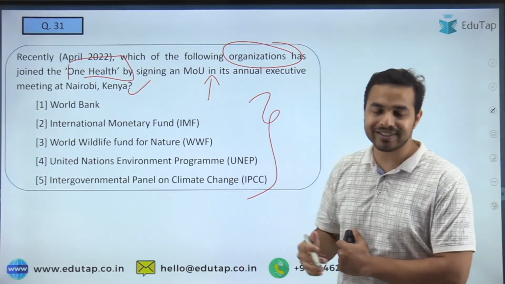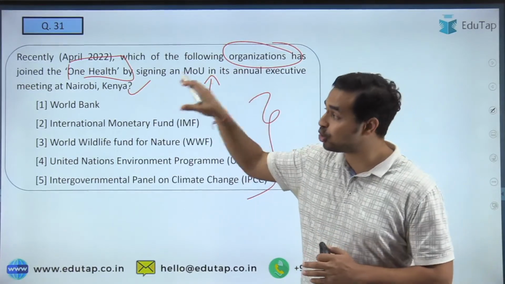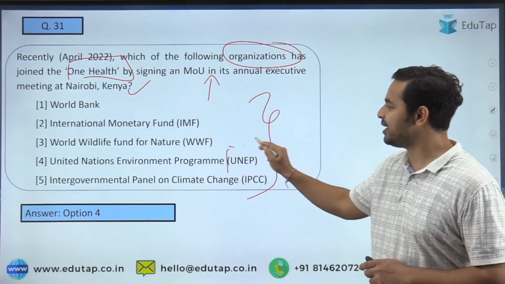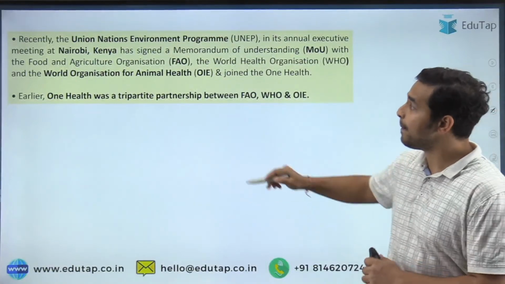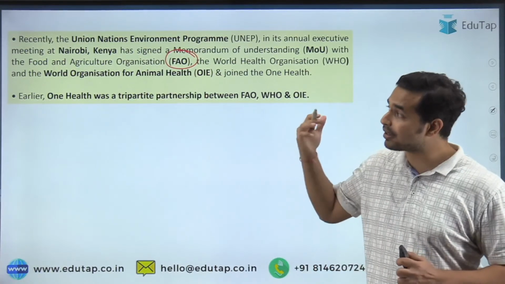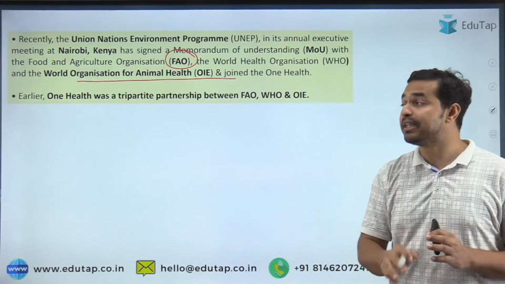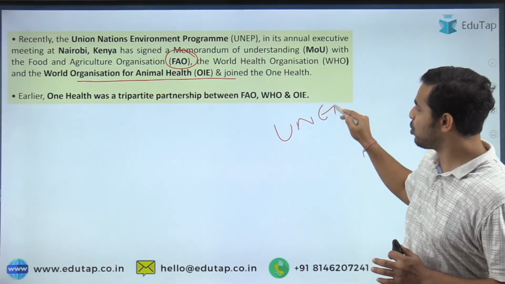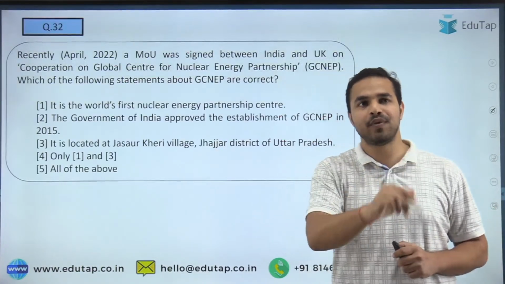So let's see who will answer the question correctly. Please tell me which one of the following organizations recently signed an MOU to join the One Health initiative. And here, absolutely right, the right answer is UNEP, that is United Nations Environment Program. तो जब हम बता दें कि पहले ये कौन था, पहले थी Food and Agriculture Organization, then World Health Organization, and the third organization was the World Organization for Animal Health. So these were the three parts, and now the fourth one has become the UNEP, that is United Nations Environment Program, that we have already discussed in the question itself. Moving on to the next question.